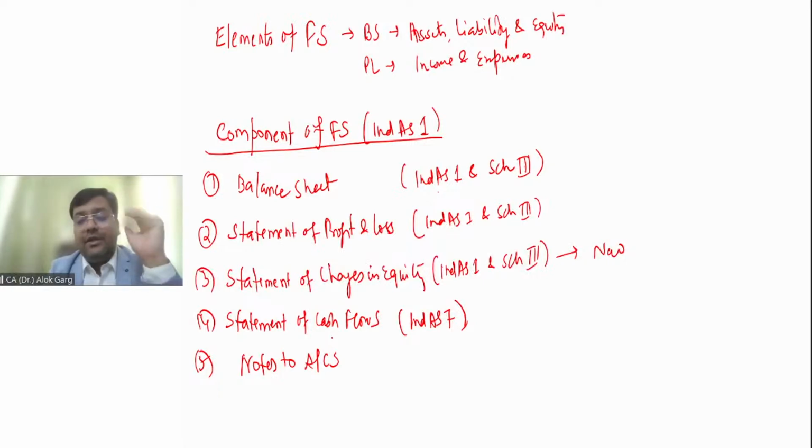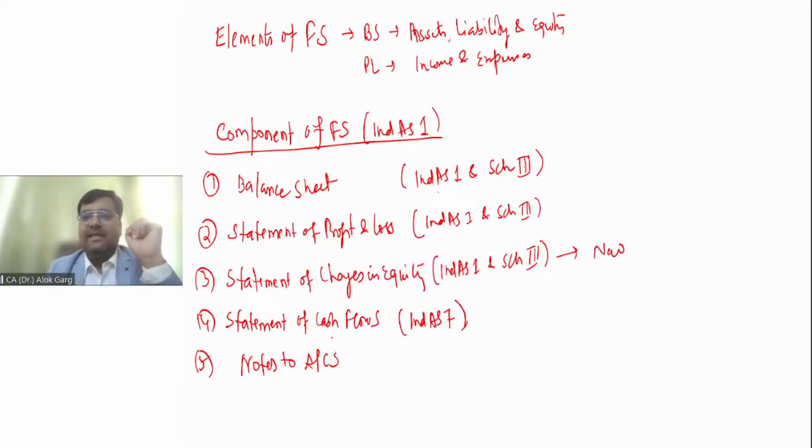But actuarial disclosure, you understand actuarial disclosure, gratuity, leave encashment, is not given in Schedule 3. Schedule 3 only says that you have to refer to the Indian accounting standard for the relevant disclosures, right? When you go to Ind AS 1, this actuarial disclosure is not there.